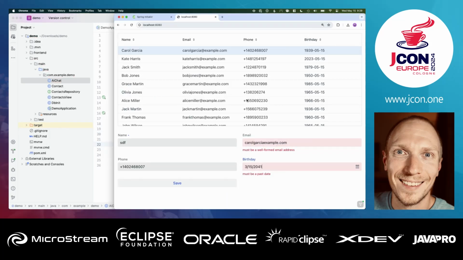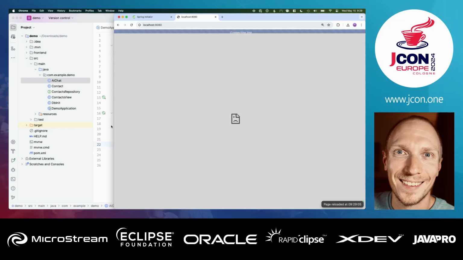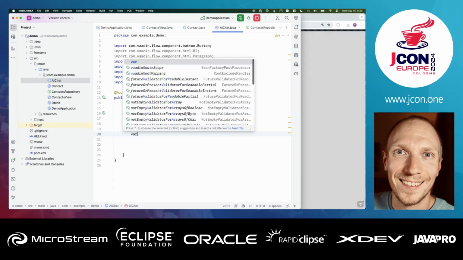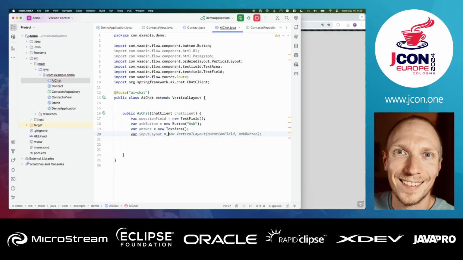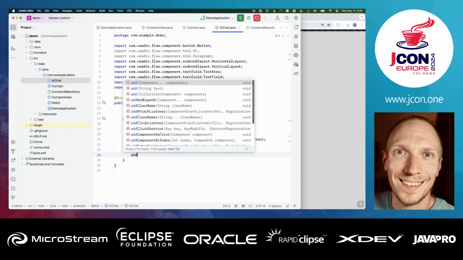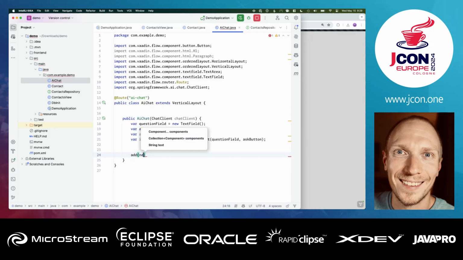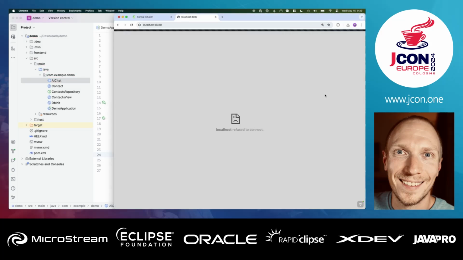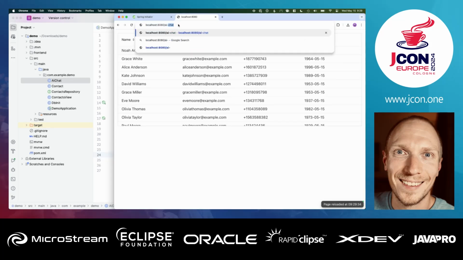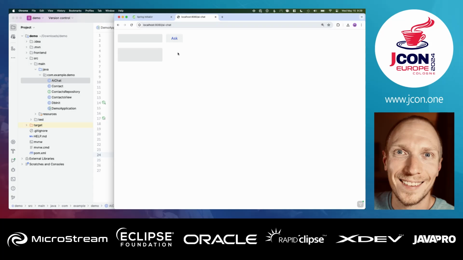Again, what I want to have is essentially the text field and the button next to each other, and the answer underneath. So the way we can do that is by, first of all, creating an input layout. So let's create a new horizontal layout that includes the question field and the button, and then we're going to call add with our input layout and the answer component. So we're going to take this in a couple of steps and just go in here and make sure if we go to our AI chat here that we see those components.